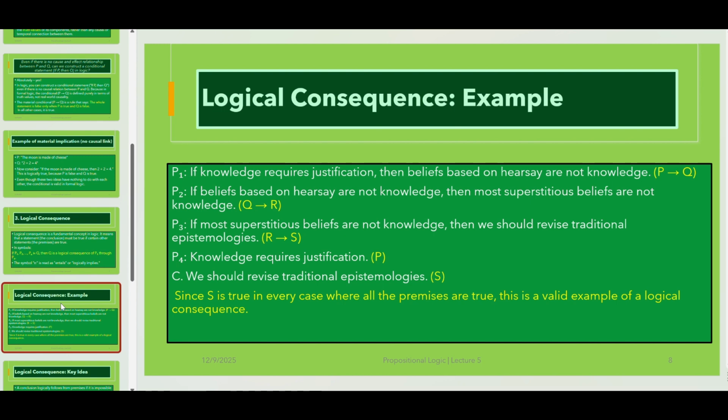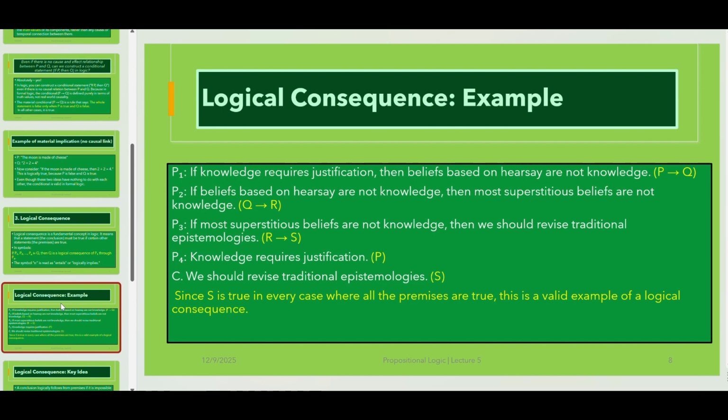If Q, then R. Our next premise, P3: if most superstitious beliefs are not knowledge, then we should revise traditional epistemologies. If R, then S. Our last premise, knowledge requires justification, P, and our conclusion, we should revise traditional epistemologies, S.